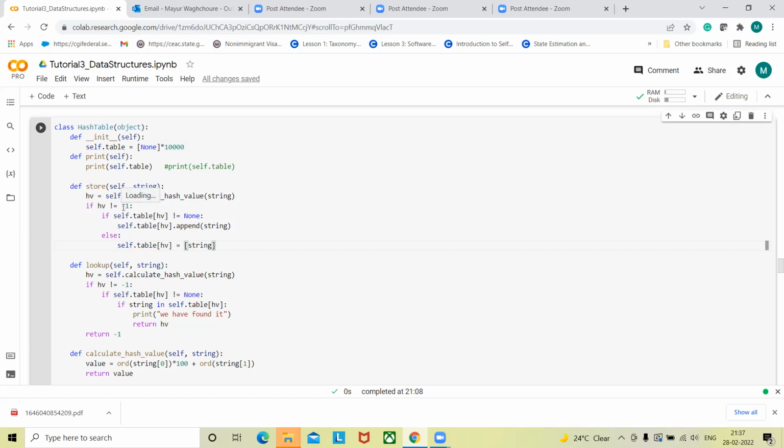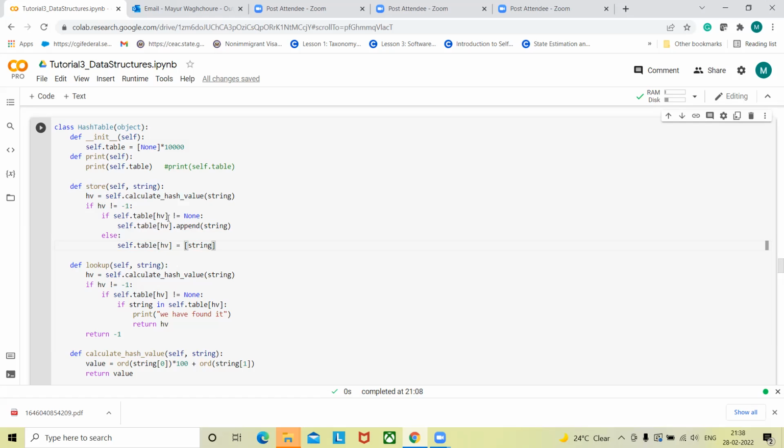What exactly we're checking is whether a hash value is present. In that situation I go inside this loop and check self.table. I have created this table of 10,000 elements, and I'm checking the particular index location which is created once we pass the string through the hashing function.